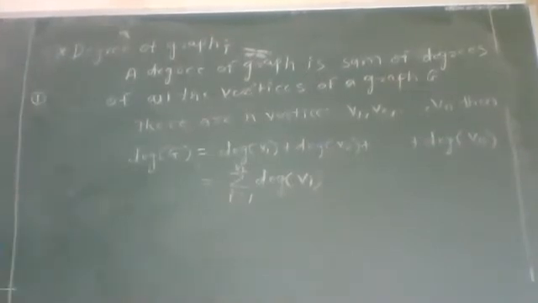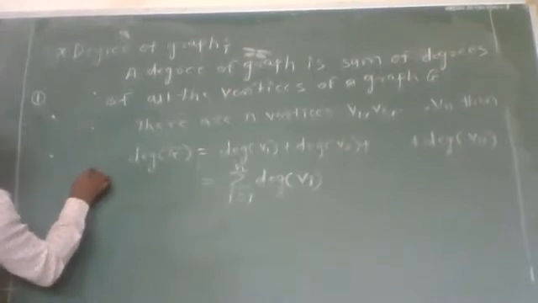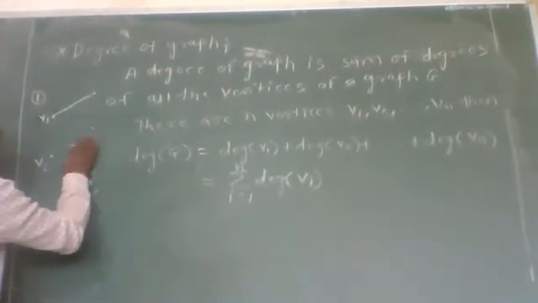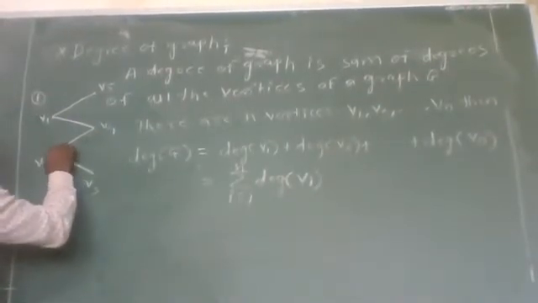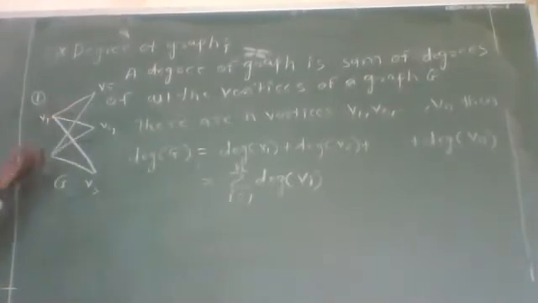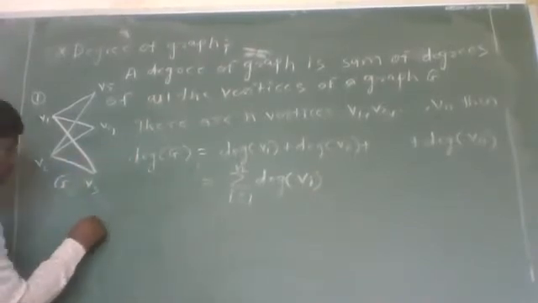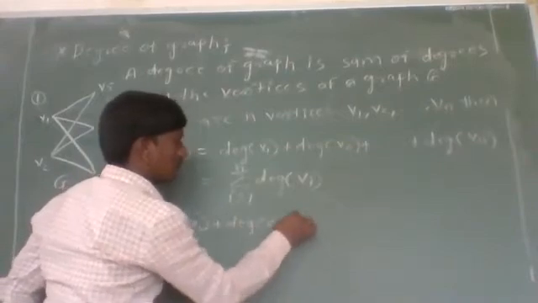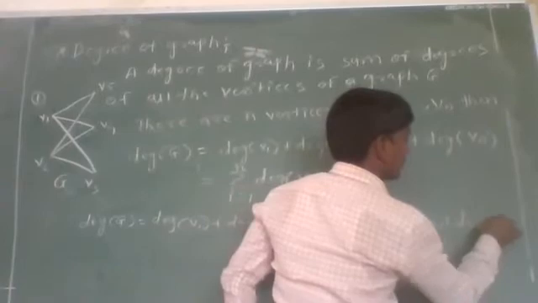Just take one example. This is a graph G. Now, if we have to find out the degree of this graph G, then we have to take the sum of degrees of all the vertices of the graph G. Degree of graph G will be equal to degree of vertex V1 plus degree of vertex V2 plus degree of vertex V3 plus V4 plus degree of vertex V5.